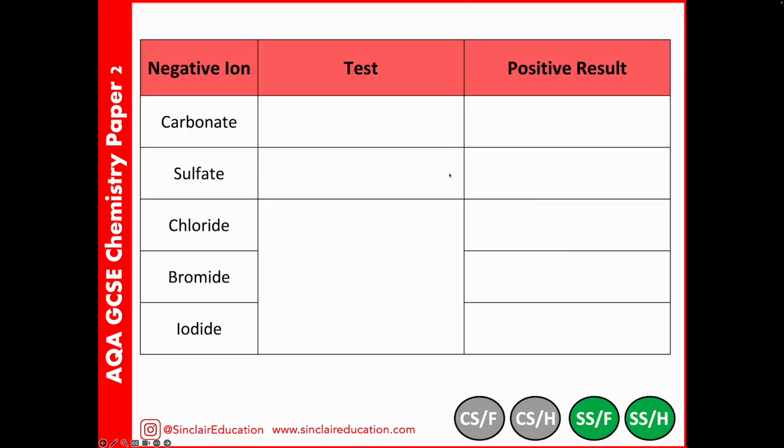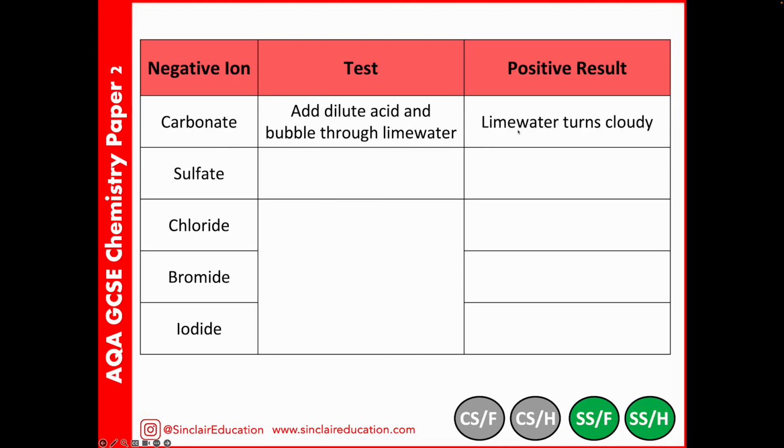So as a summary for our tests, in each of these we're going to acidify. So with a carbonate, we add a dilute acid. It doesn't actually matter which one, and we'll bubble that through lime water. And our positive result is it will turn cloudy. For sulfates, we also need to acidify. We now can't use sulfuric acid, so we'll use hydrochloric acid and pair that with barium chloride.